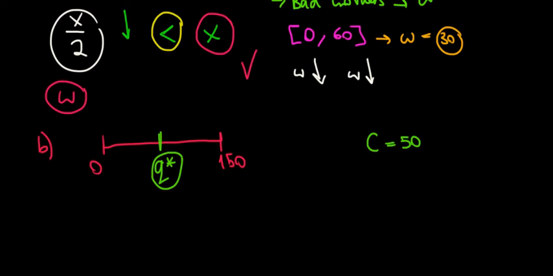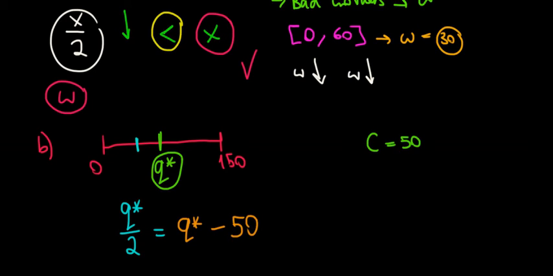Now, if it makes him indifferent, what does that mean? It means that the salary that he would get, which would be the middle value, meaning Q divided by 2, must be equal to the money that he would make if he proves what he produces. So that would be his production value minus the cost of proving it, minus 50.